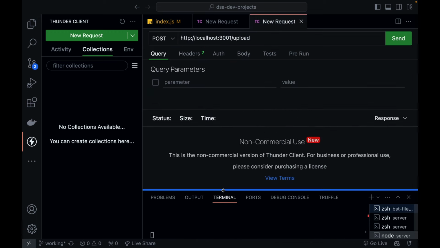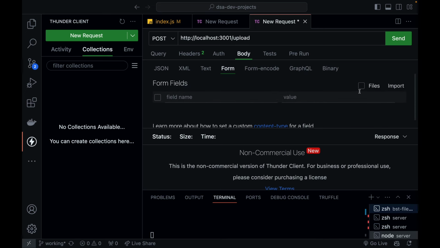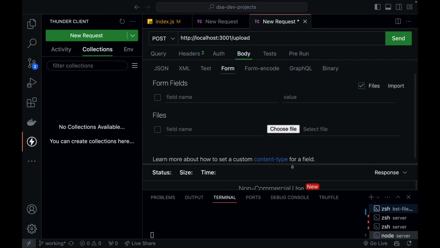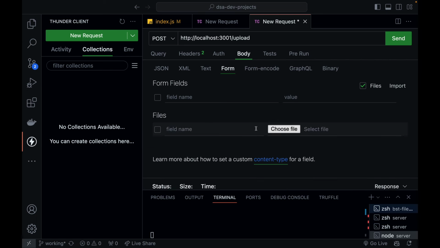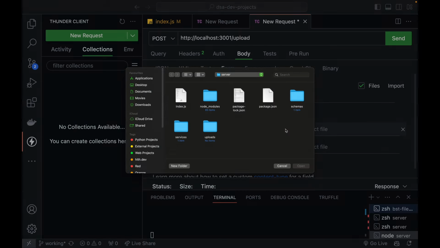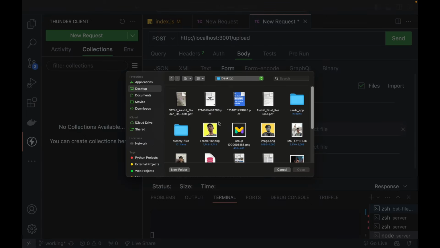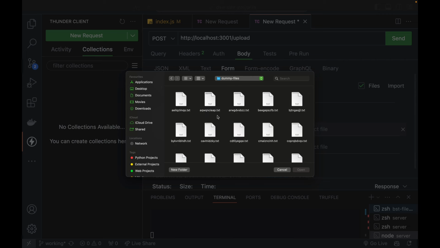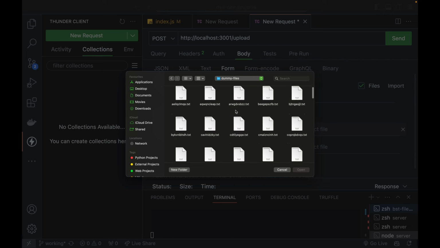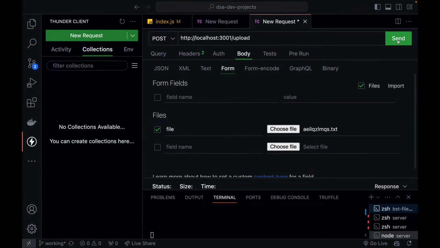So I'll just go to form, and you can see there is files checkbox. So just switch it on, and you can see you have got a place where you can upload a file. So call it as a file and choose a file. So go to your desktop, then you can go to dummy files, and in this you can upload any file, right? So let's say I upload this file, open it, and let's hit send.